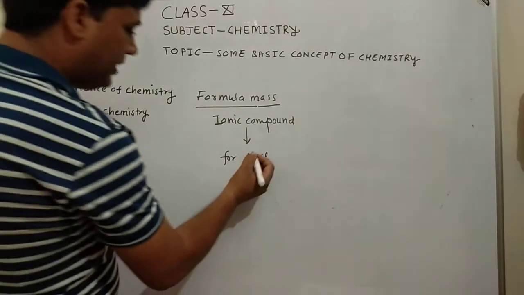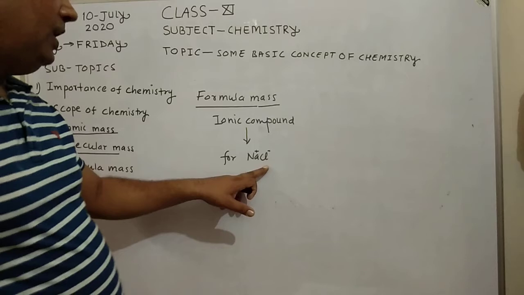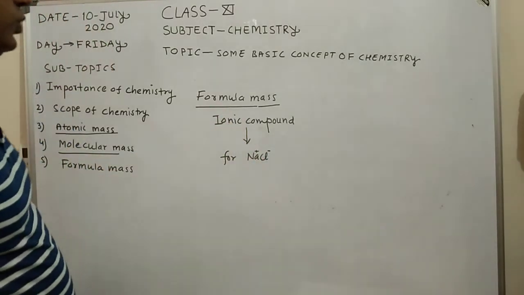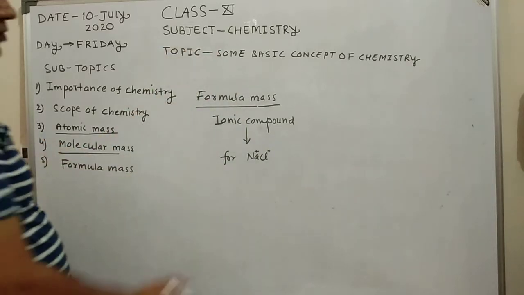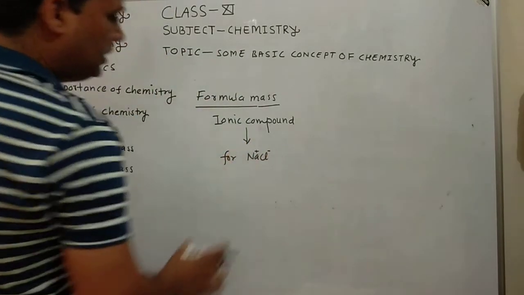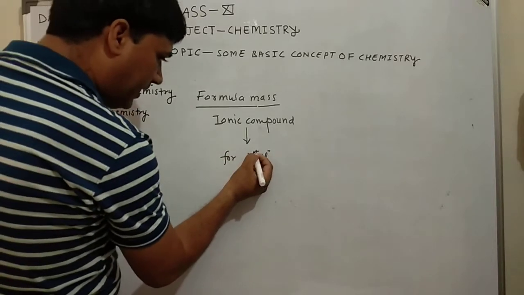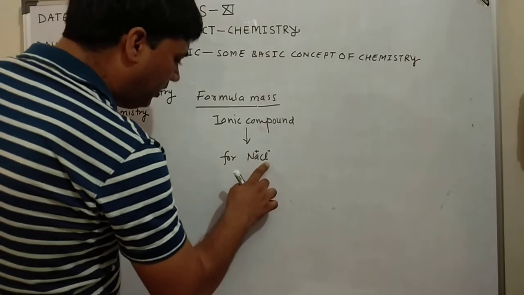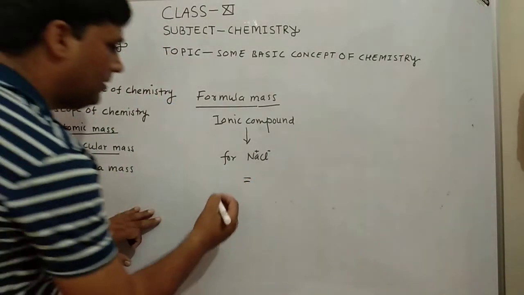In NaCl, each Na+ ion is surrounded by 6 Cl- ions and each Cl- ion is surrounded by 6 Na+ ions. So it is very difficult to calculate the molecular mass. We know the formula of NaCl. NaCl is an ionic compound because it contains Na+ ion and Cl- ion, that is it contains one metal and one non-metal.